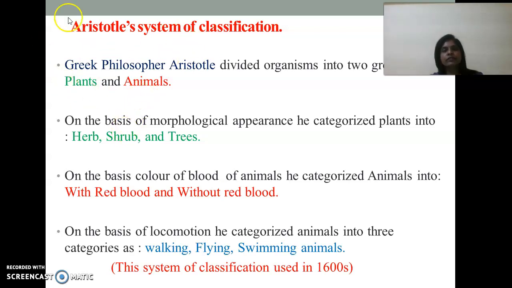Plants he further categorized into three groups: small-sized herbs, moderate-sized shrubs, and bigger-sized trees. He also tried to classify the animals into two groups on the basis of the color of the blood they have: animals with red blood and animals without red blood. He also categorized animals on the basis of their mode of movement or locomotion as walking animals, flying animals, and swimming animals. This system of classification is the first and earliest system of classification and was used until the 16th century.